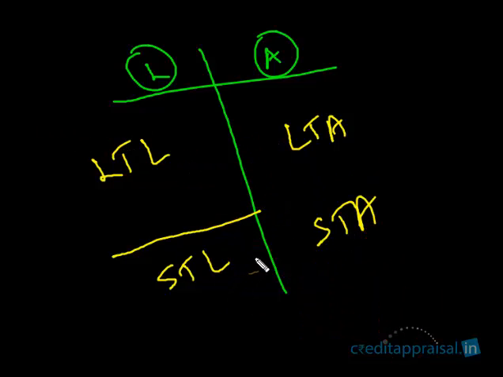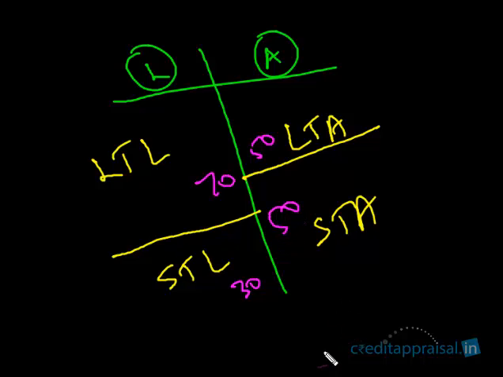Now I will modify this. Earlier we had a line here, right? So that's why everything was same. This was 70, this was 70, this was 30, this was 30, right? Now I'm slightly modifying here. Please see this. Now I will draw the line here. Earlier you had long-term liability 70, short-term 30. Now your long-term assets is not 70. This entire is 70. What I'm saying is this is say 50. Short-term is another 50.